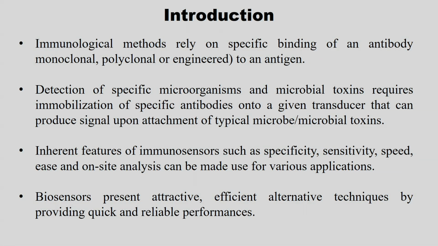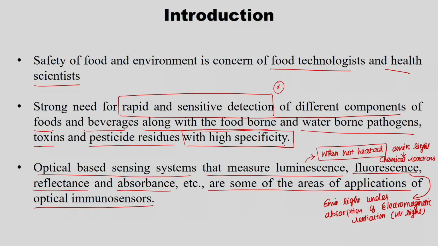Then immunological methods rely on specific binding of an antibody to an antigen. So, this is another example. As I said, we are talking about an optical based sensing system, which senses how much light is emitted, and that is finally converted into an electrical signal. When light is emitted, we said there are some chemical reactions, but in a biosensor there may be biochemical reactions.